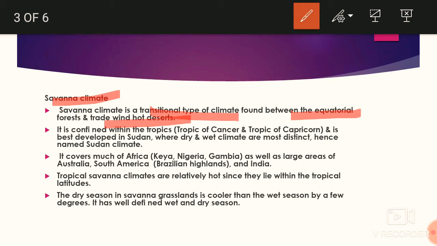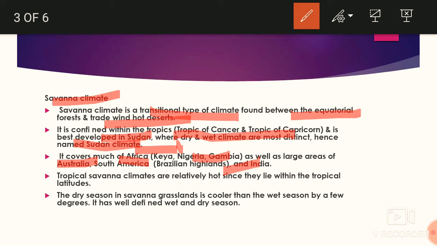It is confined to the tropics. It means you will find it between the Tropic of Cancer and Tropic of Capricorn, and it is best developed in Sudan. It has a very distinct dry season and wet season, and it is also known as the Sudan climate because it is well developed in Sudan. It also covers other areas of Africa like Kenya, Nigeria, Gambia, as well as large areas of Australia. Recently we heard about the bushfires in Australia, because the dry season is so long that the forest catches fire. It is also found in South America, in the Brazilian highlands, and in India.